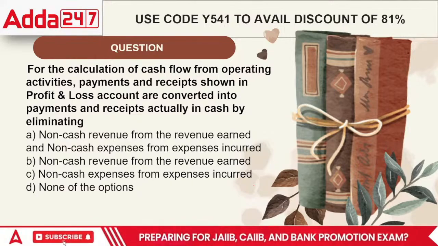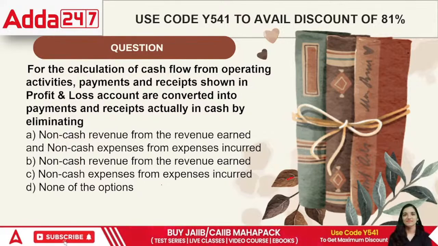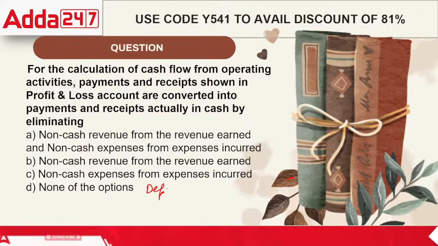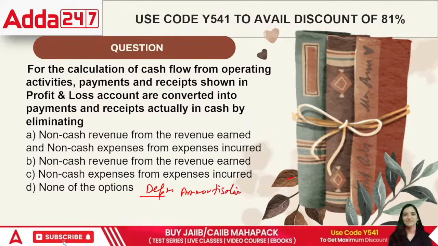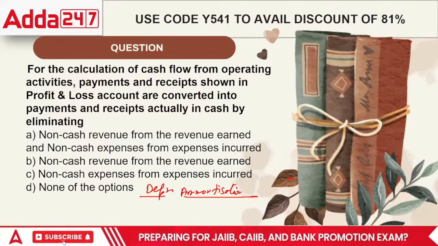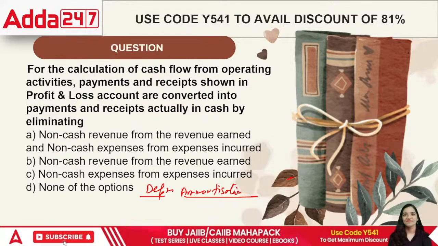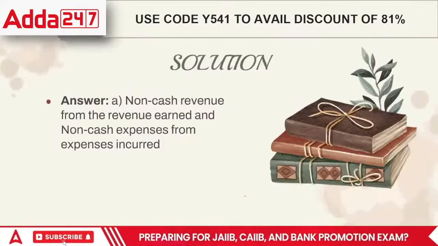Non-cash expenses, the first one is depreciation. Now, if I talk about depreciation or amortization of goodwill, this is not money that we are giving to anybody, isn't it? Are we giving this money to anyone? No. If I'm using my phone, I'm losing its value over a period of time. The usage is there, so depreciation or amortization is there. So this scenario would be covered under non-cash expenses in terms of the expenses incurred.